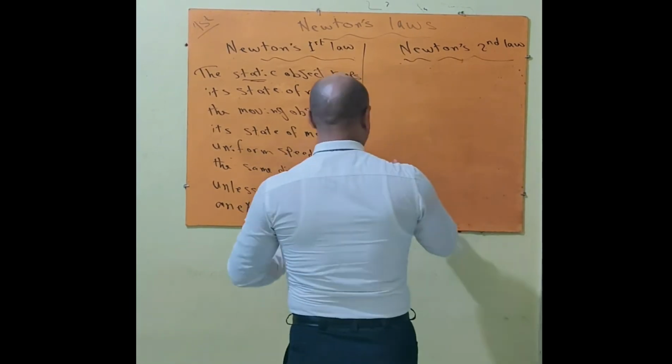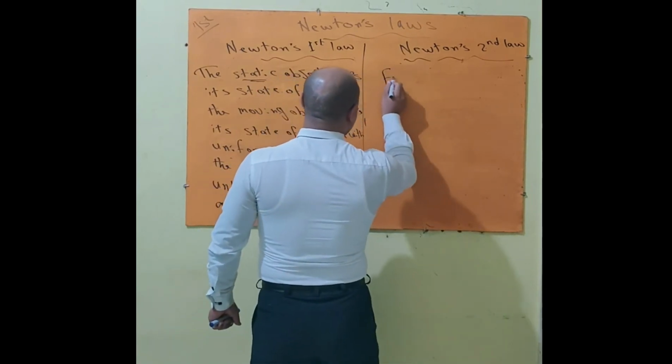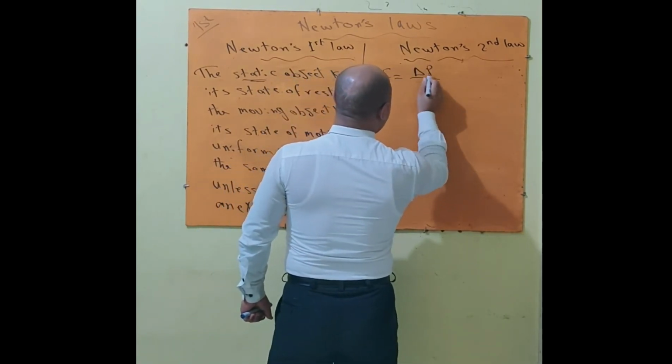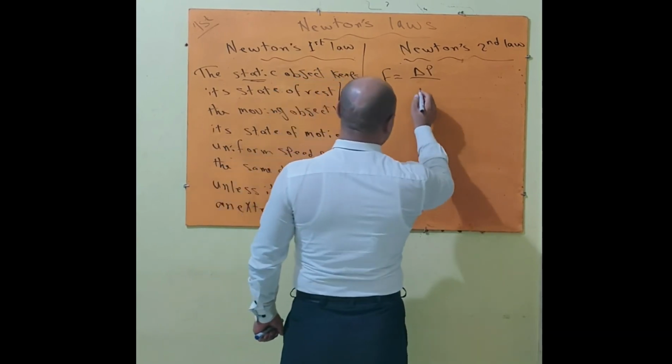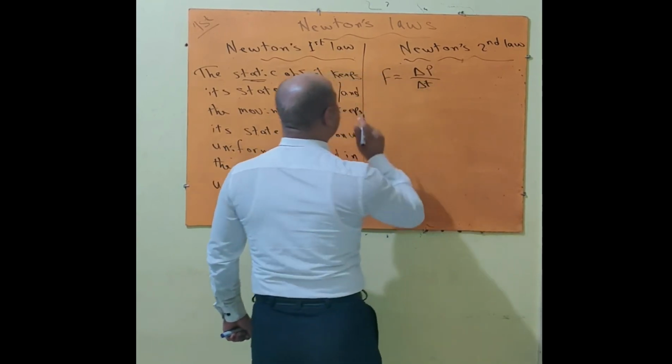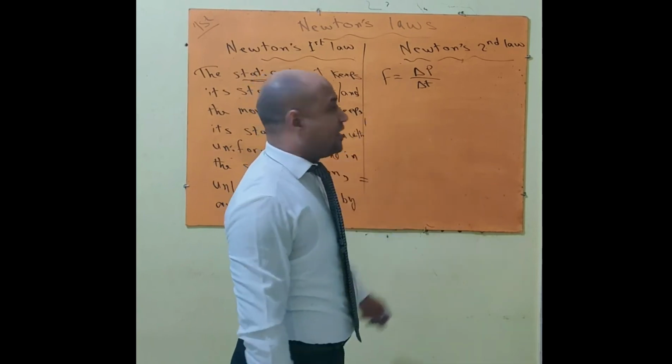Newton's second law: a force equals delta P, which is the momentum of the object, over delta T. So we can define Newton's second law from this relation.